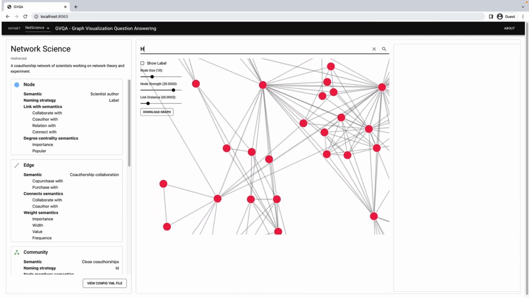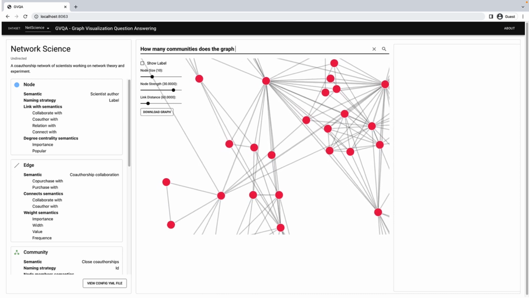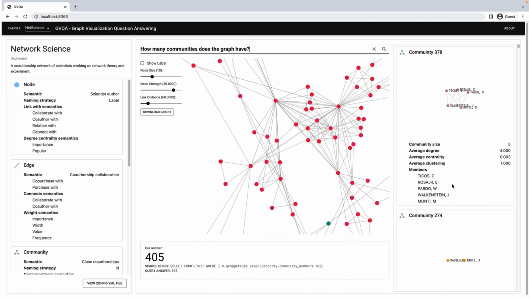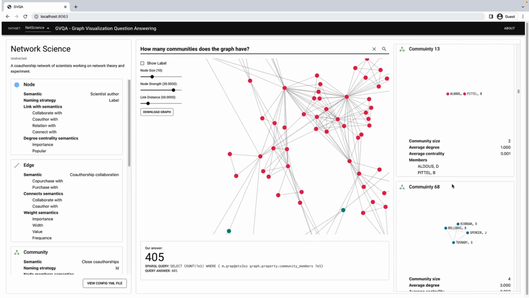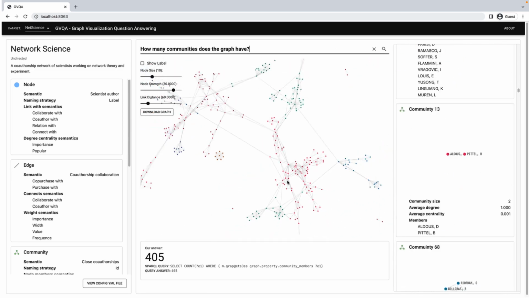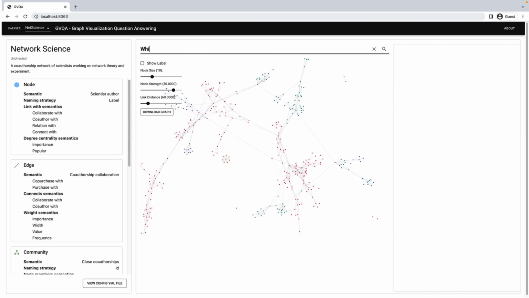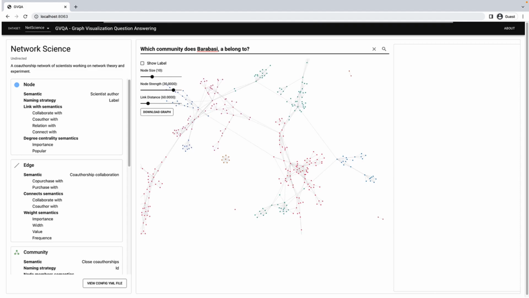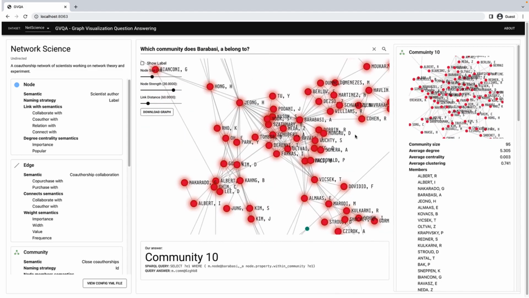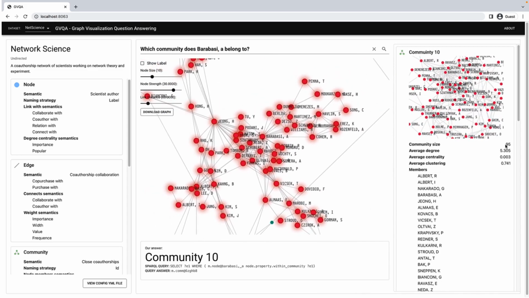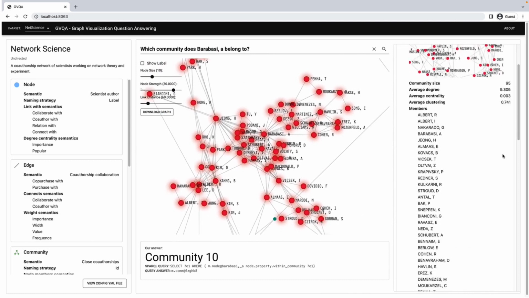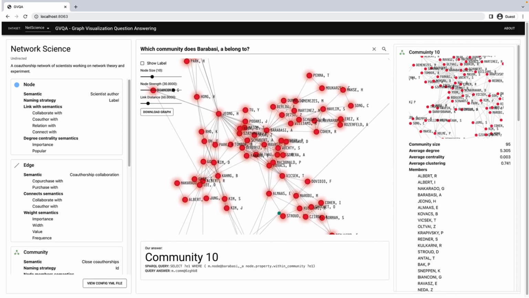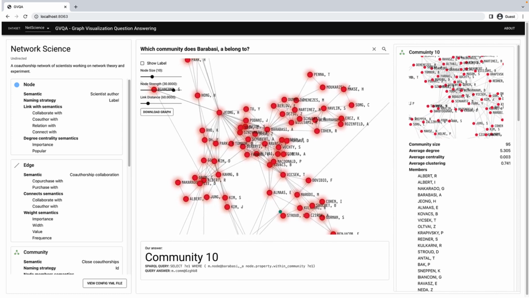Now we turn to the communities. We may ask, how many communities does the graph have? Though no highlight is provided, we get the textual answers and a small overview for each community as displayed on the right. If we want to know which community includes Barabasi, we can directly ask which community does Barabasi belong to. The entities inside the community will then be highlighted, and we can check the community size, average degree, and the other computed properties of the community here.